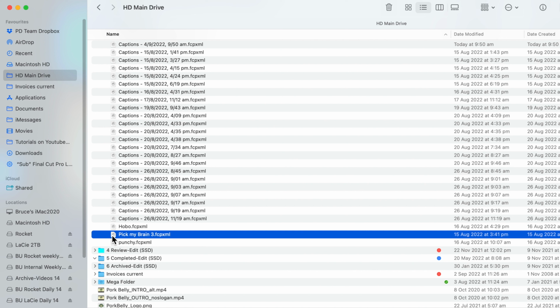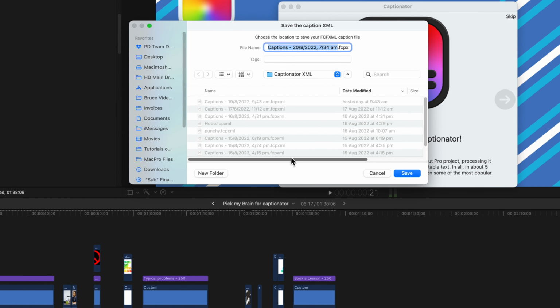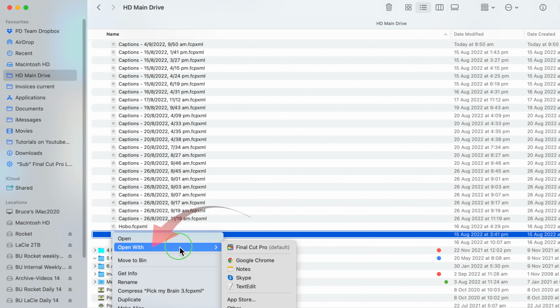Find the folder on your hard disk that you created to store that XML. And if you don't recall, refer to the 2nd video in this series, Quick Captions. The link is above. It'll ask you to select a location to save the voice-to-text file. You only need to do this the first time and then let Captionator save it to the location in the future. So right-click on that XML file and open with. Select Text Edit. Copy all the contents.